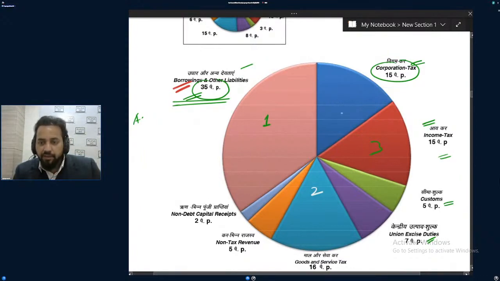I think this is also third. Both are 15, 15. Yes or no? This is also third. And fourth can be this. Fifth. Now you can see this is also fifth. This is sixth. So this is how you can do it.